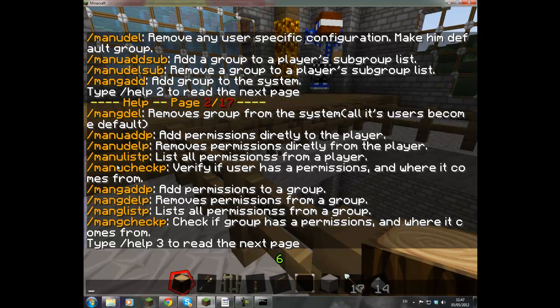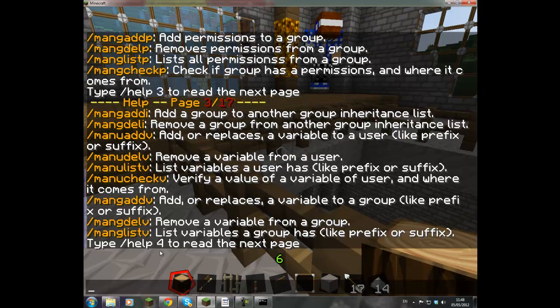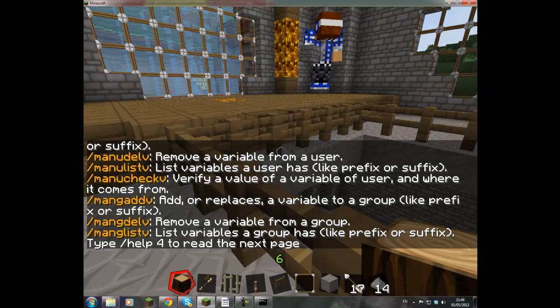Man checkup verifies if the user has permissions and where it comes from. Man group add permissions to the group, and remove and list. Check groups that have permissions and where it comes from. It's pretty straightforward. You just have to read them all up.